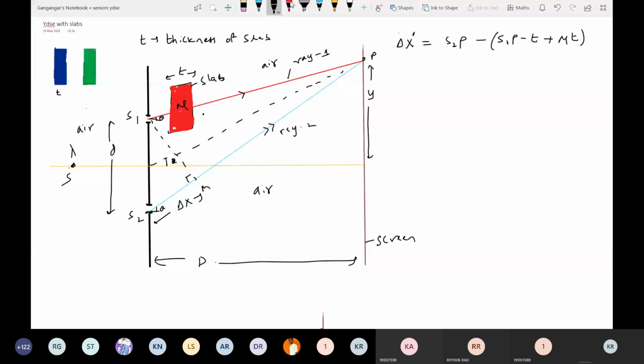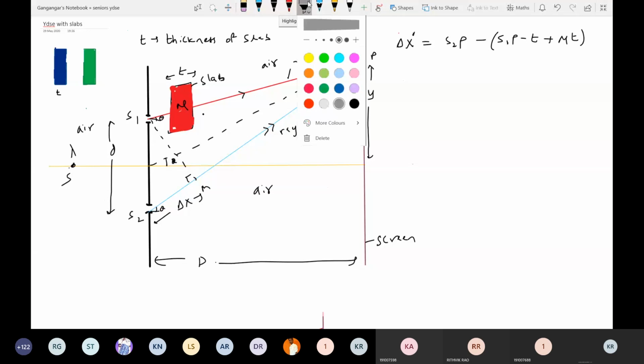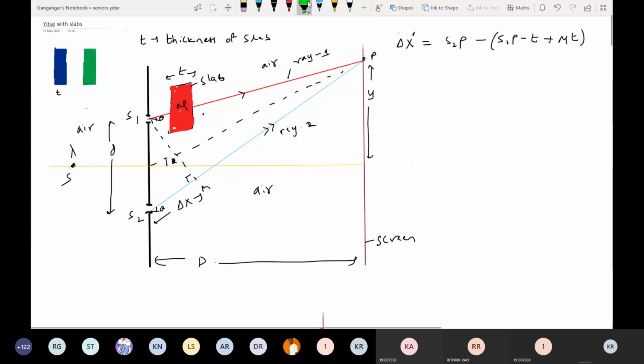What about ray 1? S1P minus T is the path it covers in air. Then it will move a distance T in the slab. Then how much is the equivalent in air? It should be mu T, the optical path length. So we are writing mu T, and I'll underline this optical path length. Okay, let's proceed for further calculations.